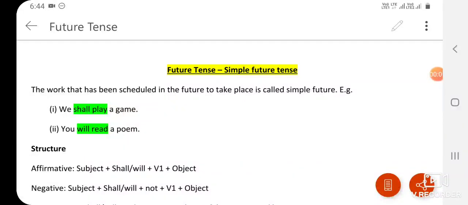Good morning, students. We are doing tenses these days and we have completed present and past tense. Today we will do future tense.